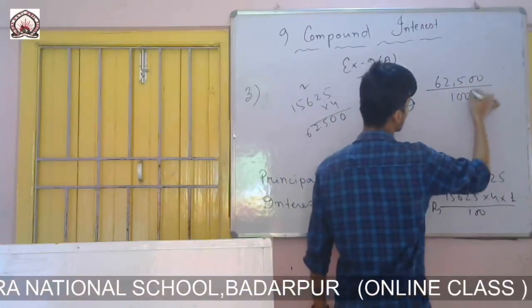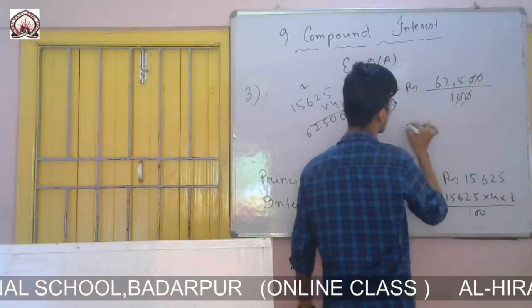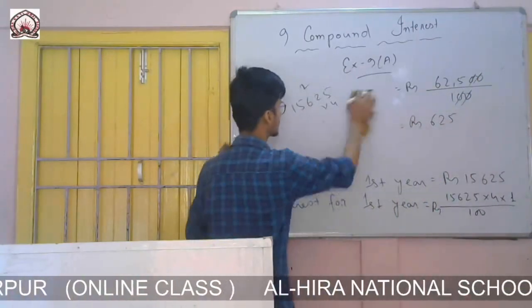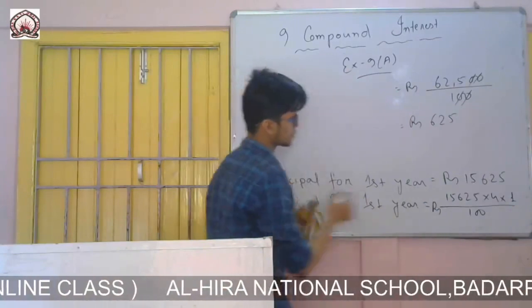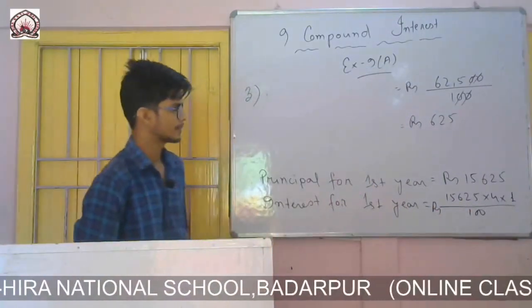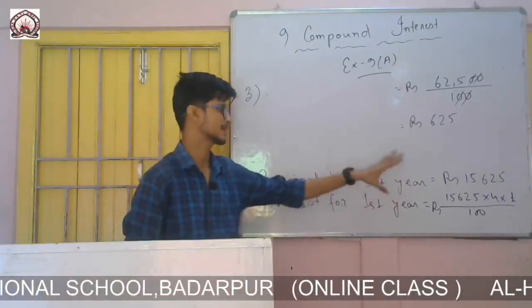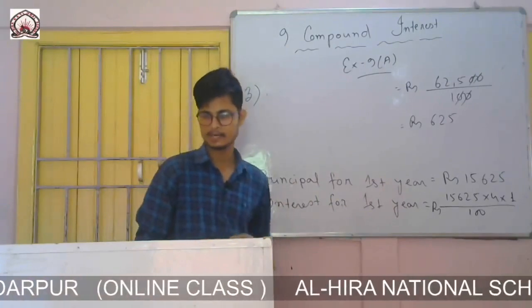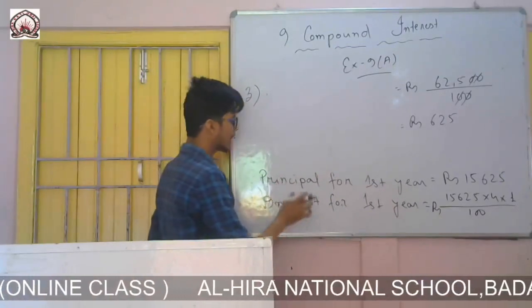Divided by 100, so easily I can cancel the two 0s. So interest will be 625. First I simply multiplied with 4, then I cancelled. It becomes easy, and you get the same answer either way.